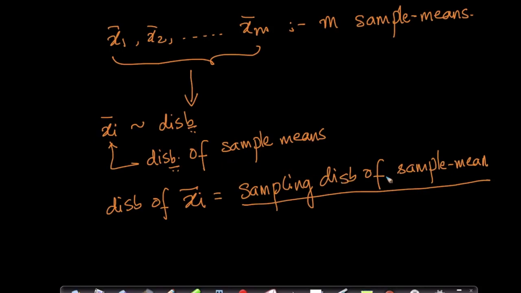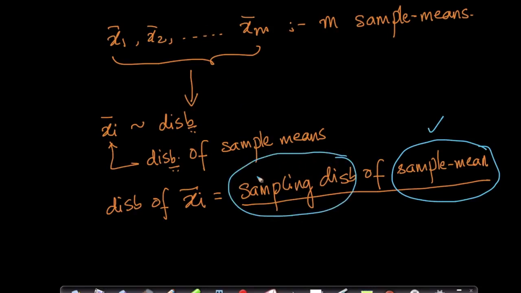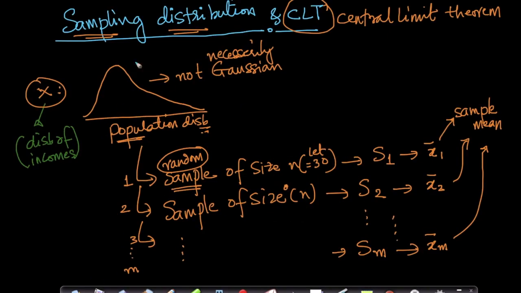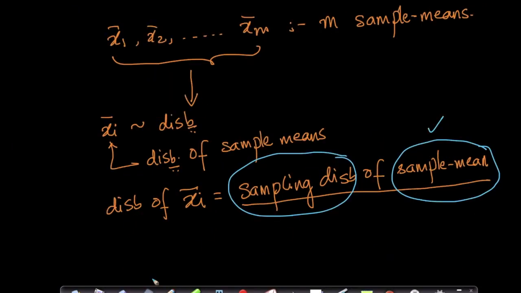That's important. So what is it a distribution of? It's a distribution of sample means. And how did we get the sample means? Through sampling, right? From the population distribution we sampled and we computed the means of it. So the distribution of xi bar is called the sampling distribution of sample means. This is a twister. It's a distribution of sample means, and we got the sample means through a sampling process.